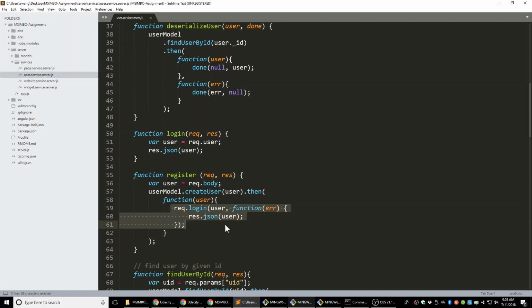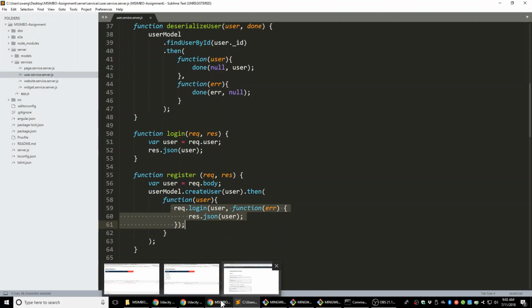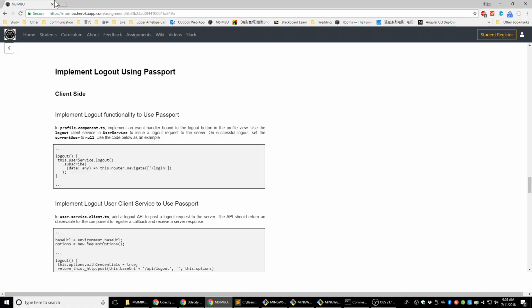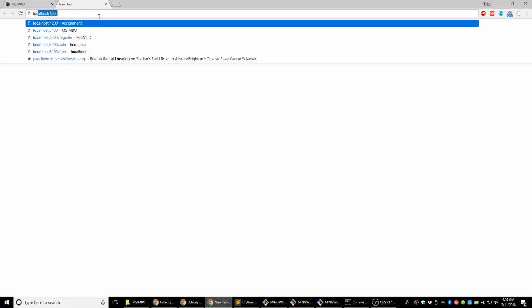All right, so let's see if our project is still working. I just opened the node server and ng-serve, so if it's still working, I can open that at localhost 4200.